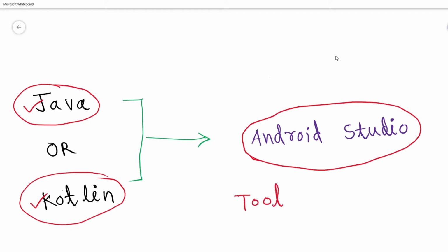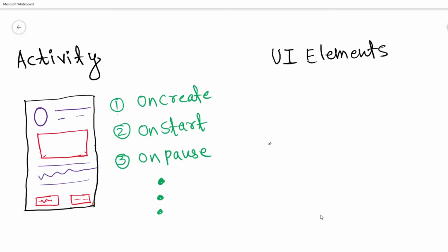After successfully installing it, what should you do? You should learn about activity because it is the most fundamental thing of Android development. Every screen in the application is an activity and it has its own life cycle, that is onCreate, onStart, onPause, and so on. On the basis of these life cycles, you will decide which work should be performed. So first of all, be comfortable with the life cycle of activities.